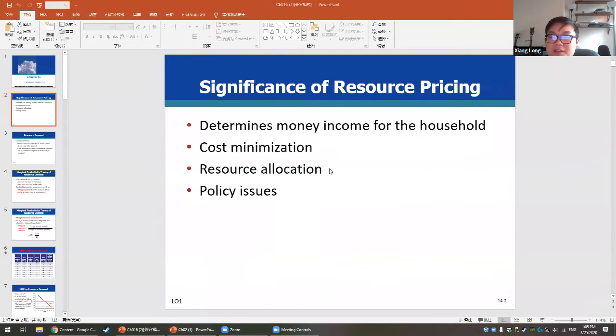So resource allocation is very important for this chapter. It tells you, for example, if we are in a pure competition market model, how much the company will pay for the wage, and how much labor the company will hire, okay? And the policy issue, we're going to talk about these things.